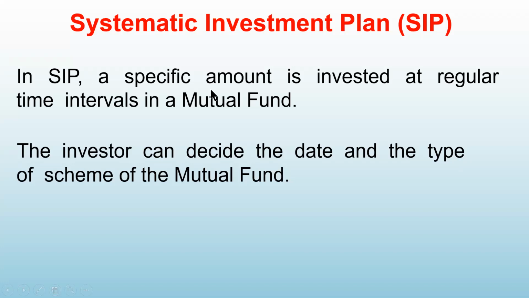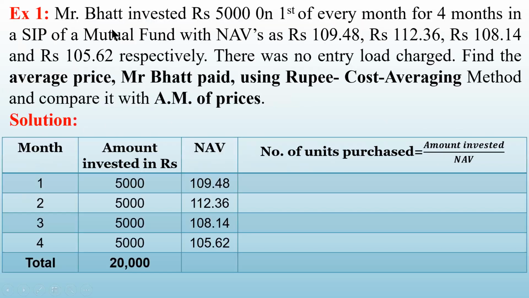In SIP, a specific amount is invested at regular time intervals in a mutual fund. The investor can decide the date and the type of the scheme of the mutual fund. Now, this problem we have already taken in the last class, where this person is investing 5,000 rupees on the first of every month for 4 months. The NAVs of 4 months were given to you, and there was no entry load charge, so the purchase price becomes the same as NAV. So this problem we have already done.